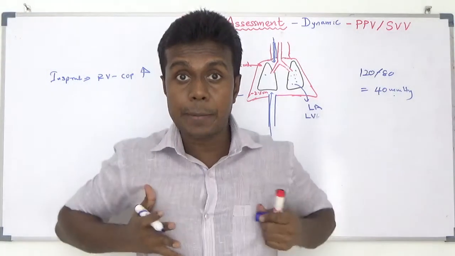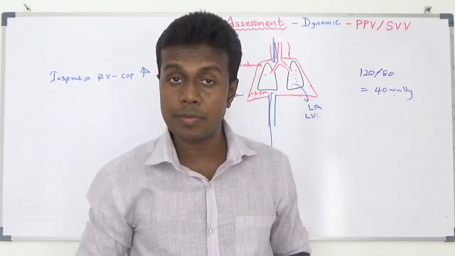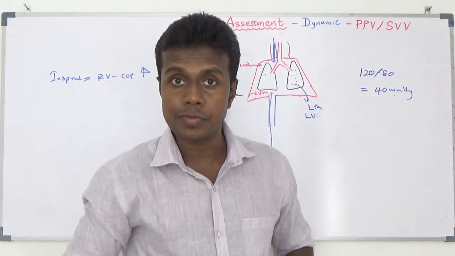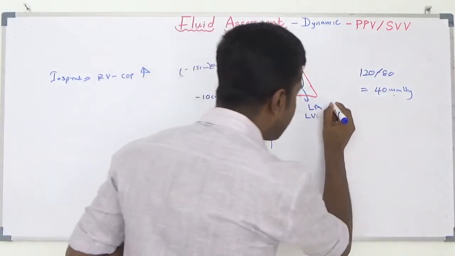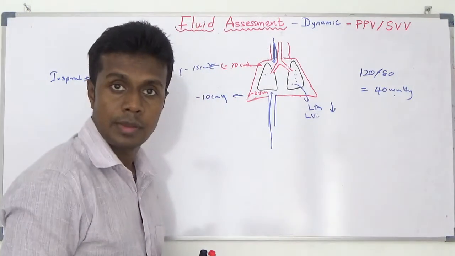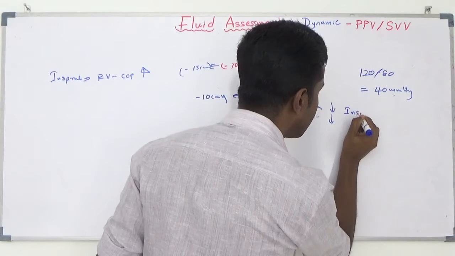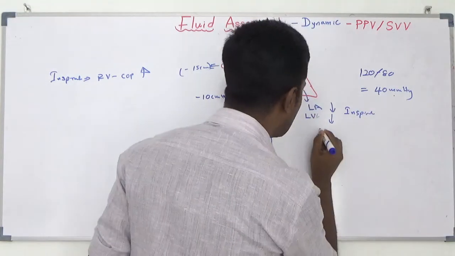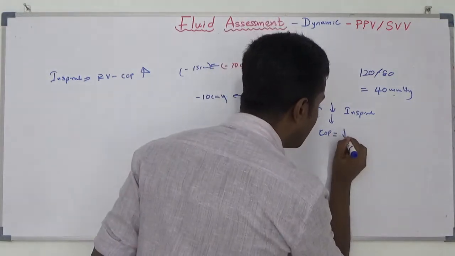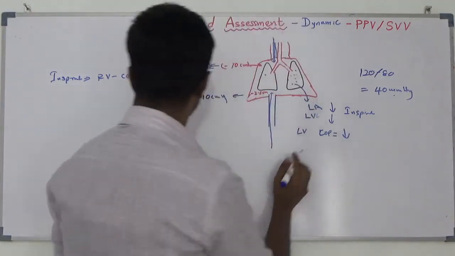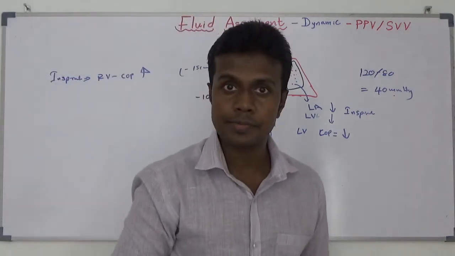Because of that, I can keep a large amount of blood in the thoracic cavity without sending it into the left atrium or left ventricle. Because of that, during inspiration, blood into my left atrium is reduced, blood into my left ventricle is reduced during inspiration. So cardiac output during inspiration is going to be reduced in the left ventricle. Right ventricle cardiac output is going to be increased with inspiration.